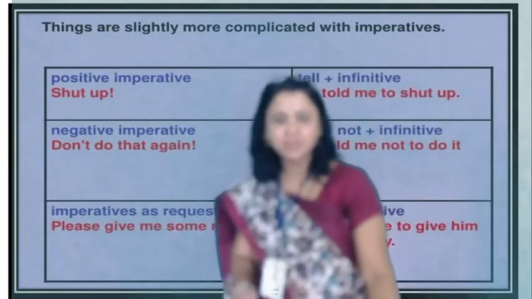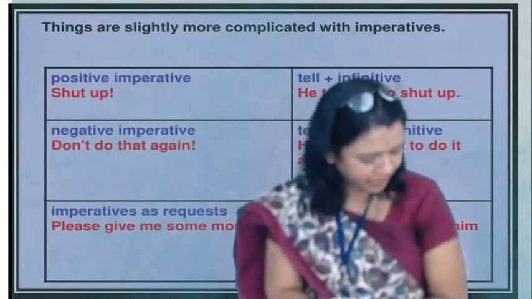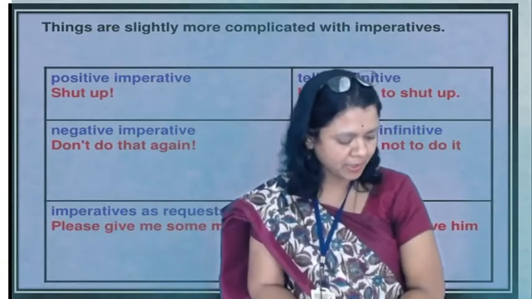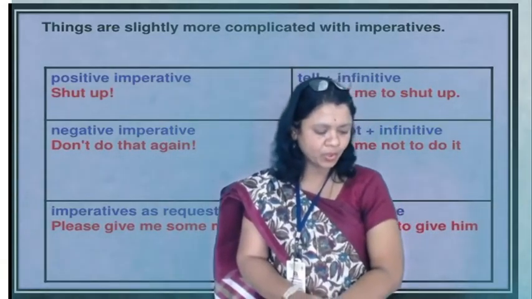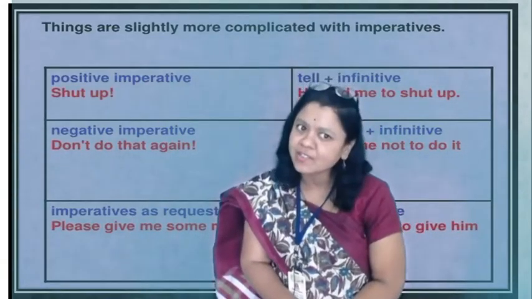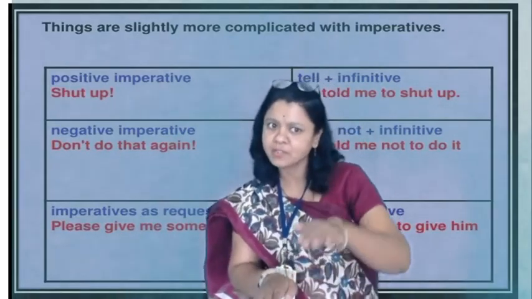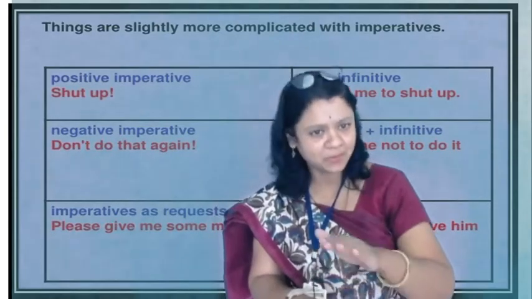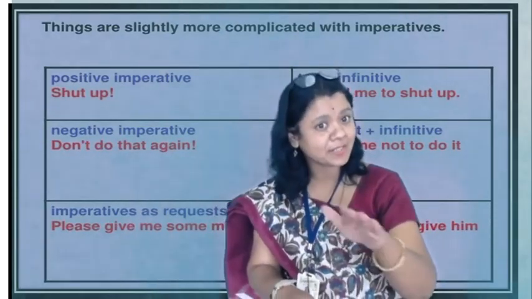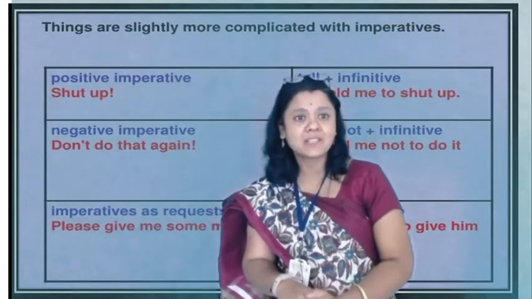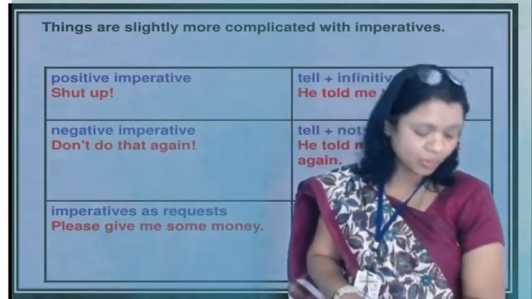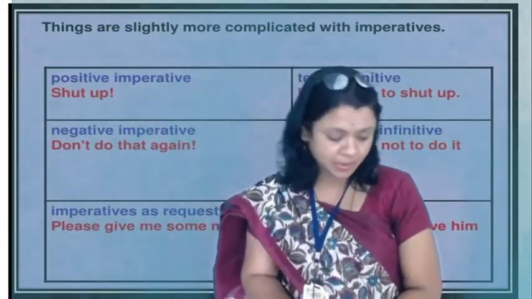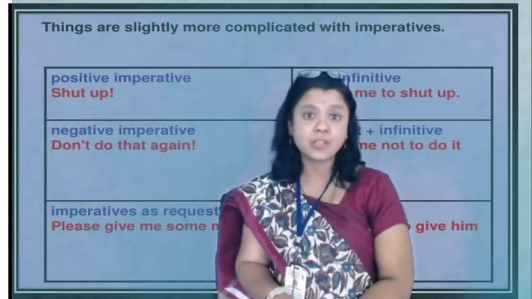Right? Next, the second one. The teacher said, "Children, don't get friendly with strangers." Now here, my voice was a little bit high, but no, once again I am reading the sentence. Once again you see the meaning of this sentence and what the teacher wants to convey to the students. The teacher said, "Children, don't get friendly with strangers."